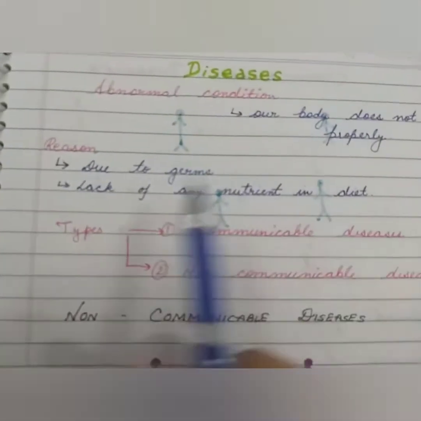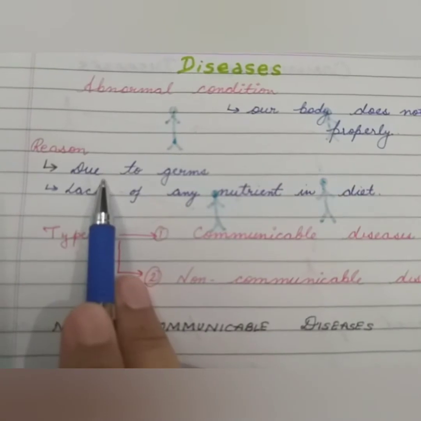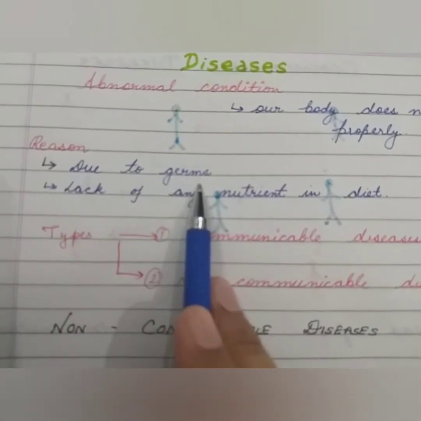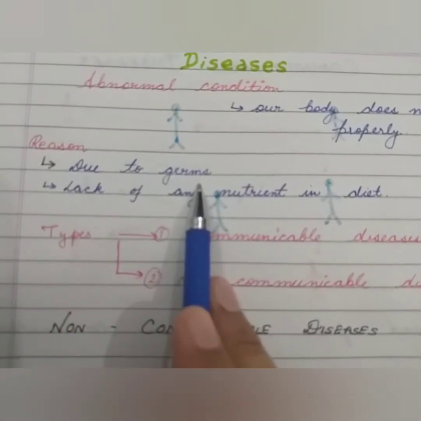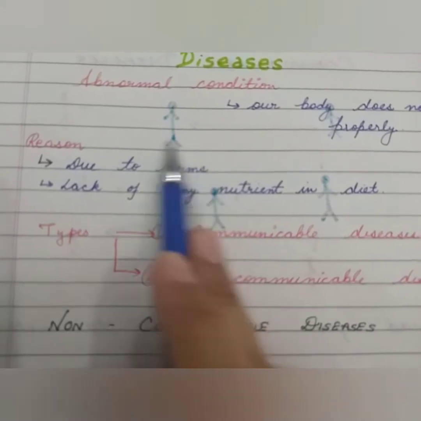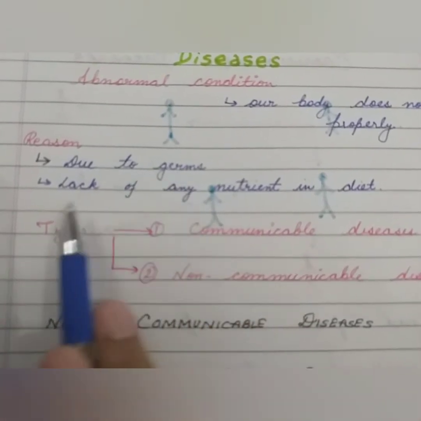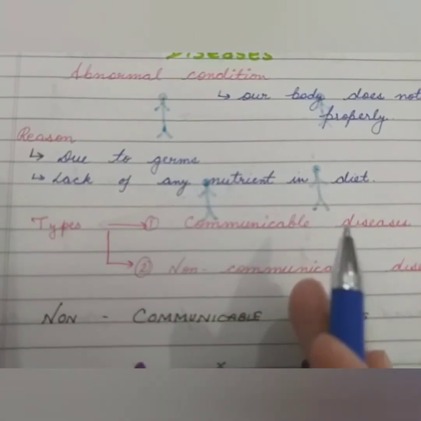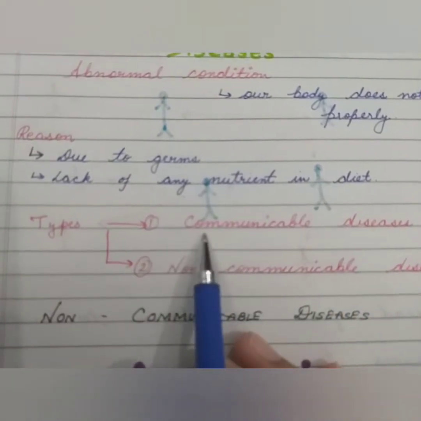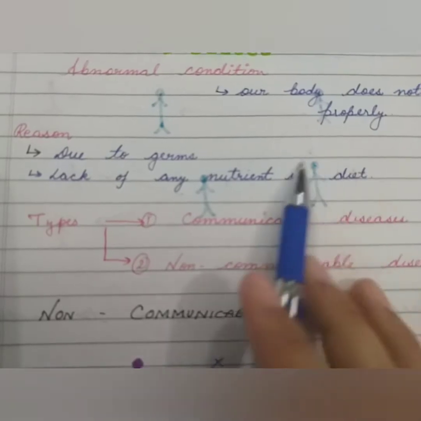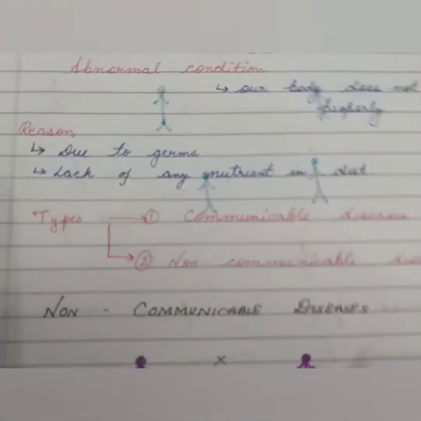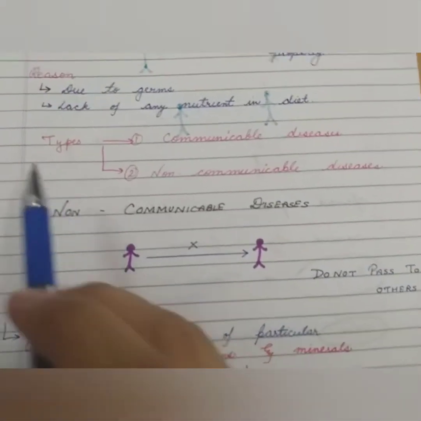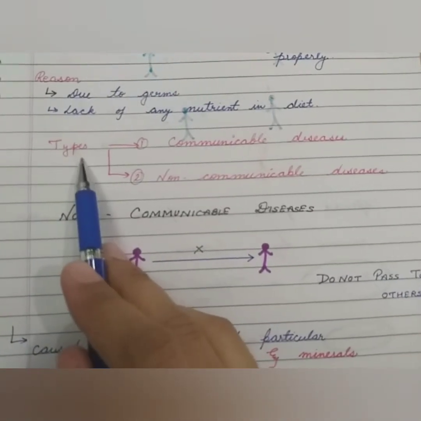So what are the reasons behind them? It may be due to germs like viruses and bacteria. Many viruses are there, so they may cause some disease, or maybe due to lack of any nutrients like vitamins and minerals in our diets. So we will read this in brief. So let's see different types of diseases.